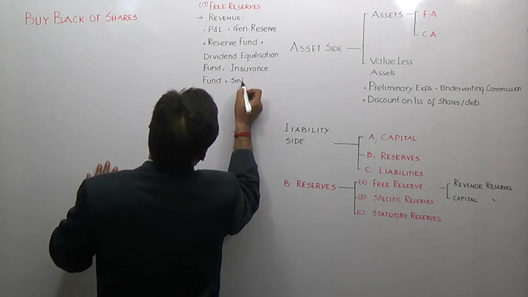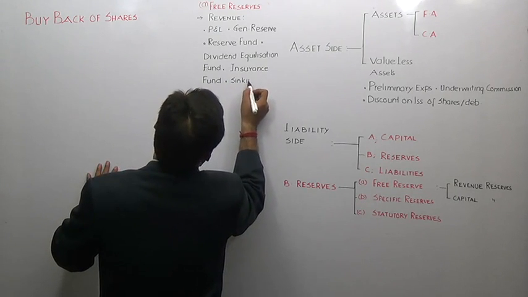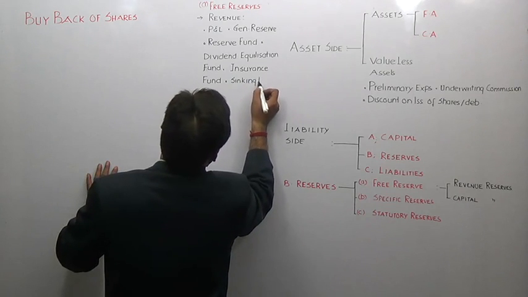All these are examples of free reserves and all these are revenue nature reserves.